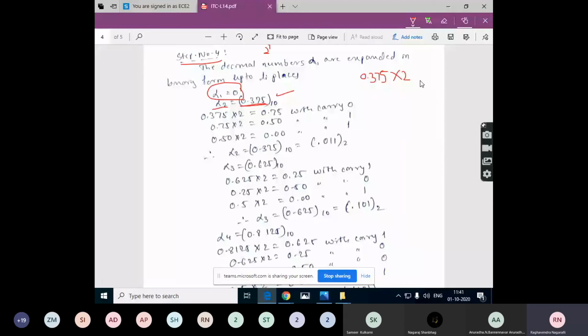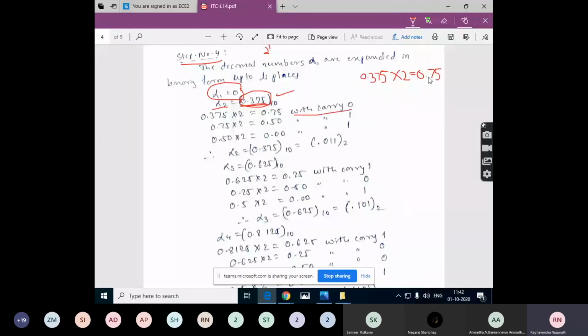So what will you get? Taking this decimal value and multiplying it by 2, you get 0.75. Is there any carry with this value? There is no carry, so the carry is 0.